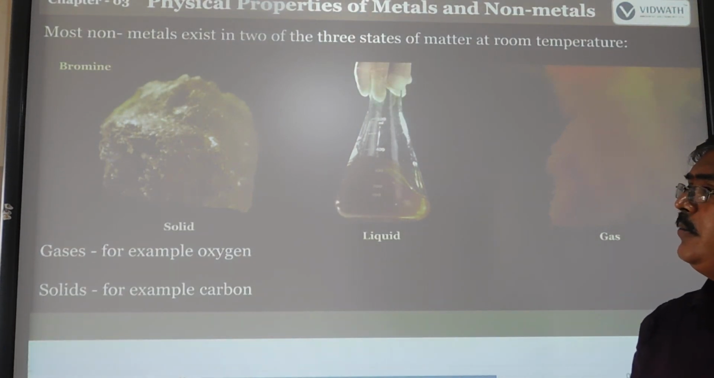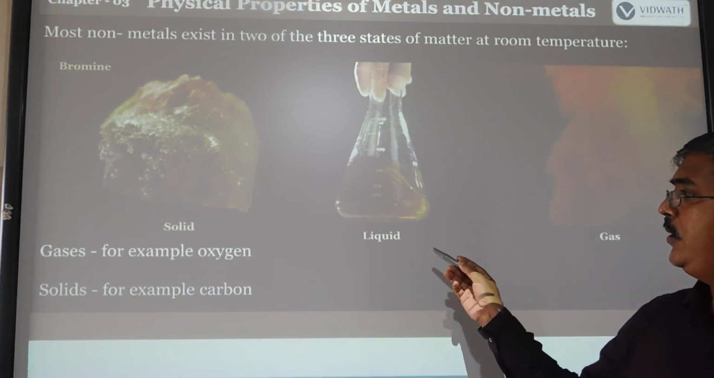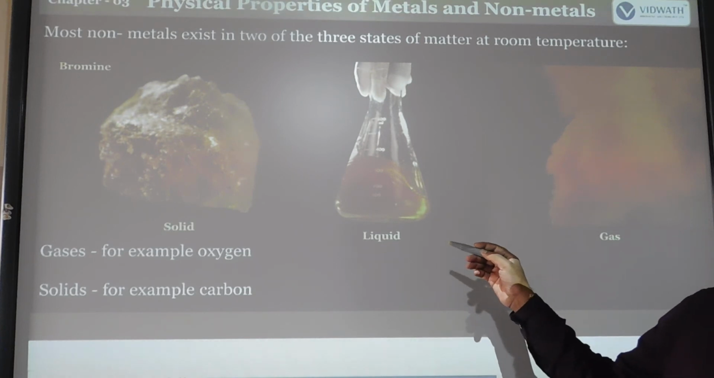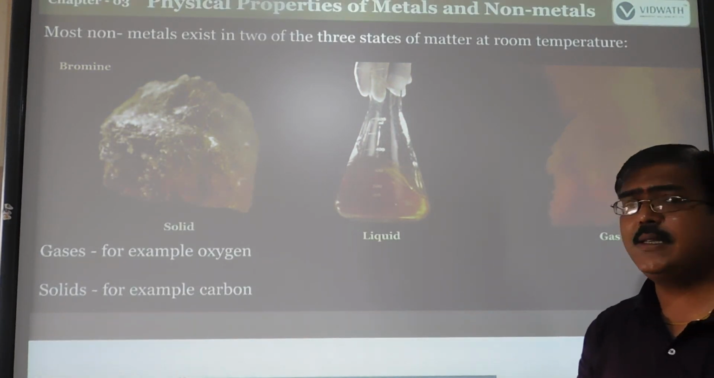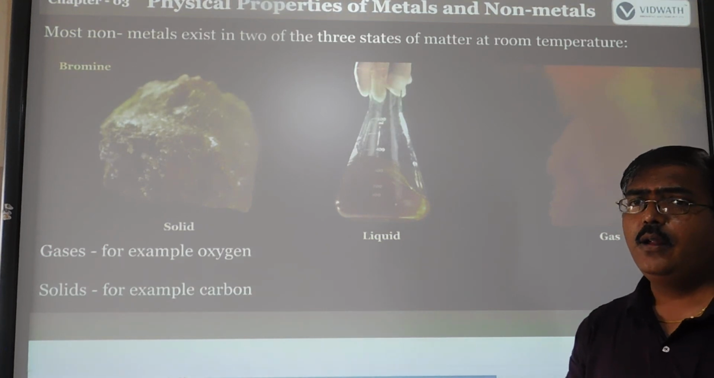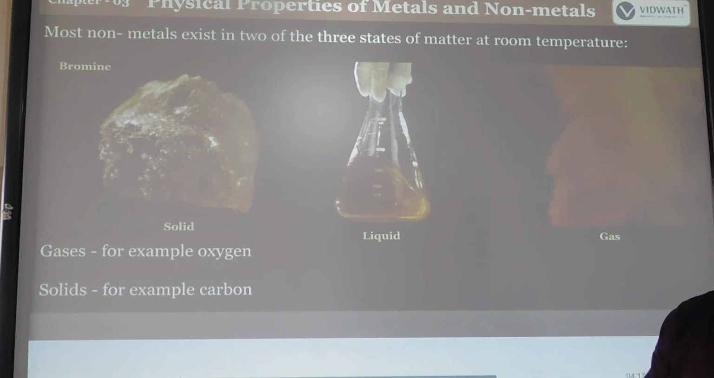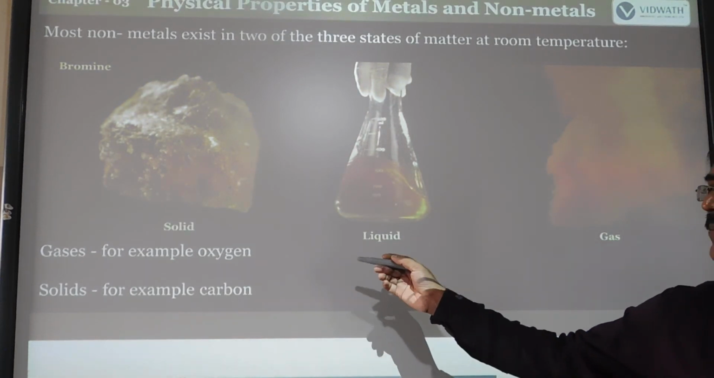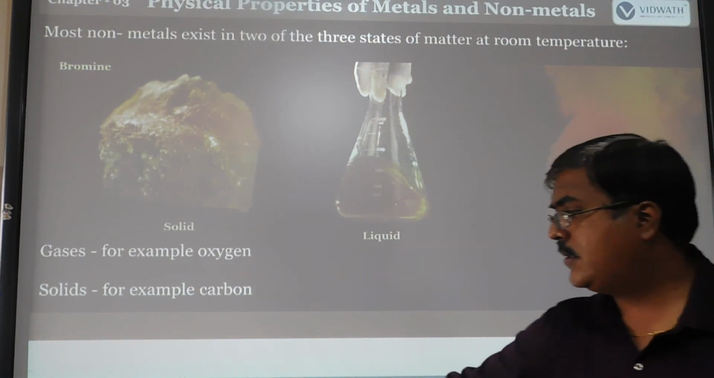For example, bromine acts like a solid, and when heat is supplied it can be converted into liquid. Heated further, it can be converted into gaseous form also. Gases among non-metals include oxygen, and a solid example is carbon. So we can see three forms in non-metals, but in metals we cannot see any gases.